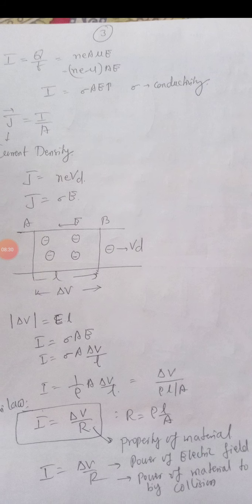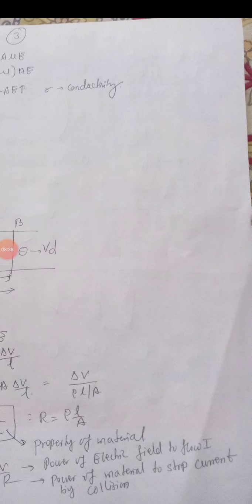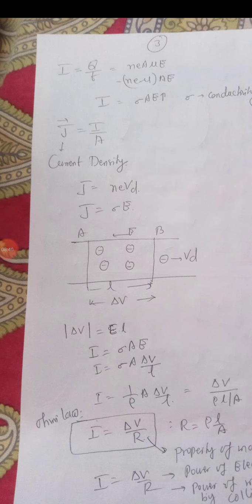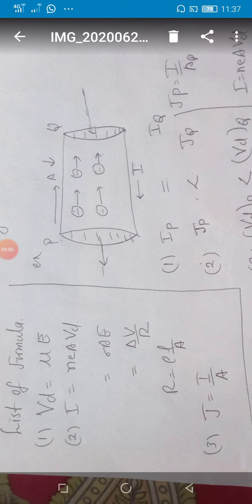Now student, what is this delta V? Potential difference. It is the power of electric field to flow current. And what is R? It is the power of material to stop current by collisions. Now student, the list of formulas which we have derived till now, you can see it: Vd is equal to mu E, drift velocity; I is neAVd; I is sigma A E; delta V by R; rho L by A. This is a derivation of Ohm's law from the concept of drift velocity.